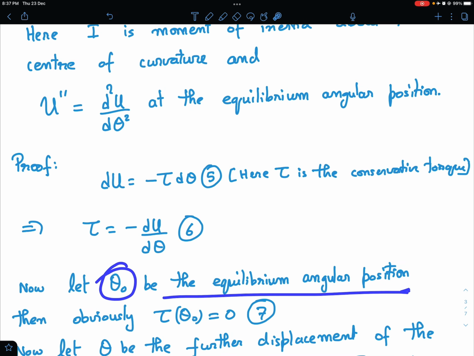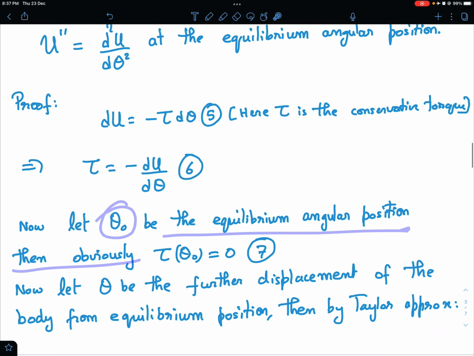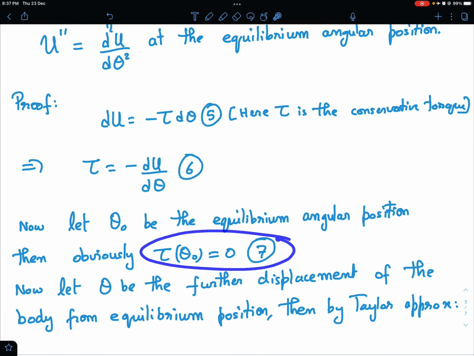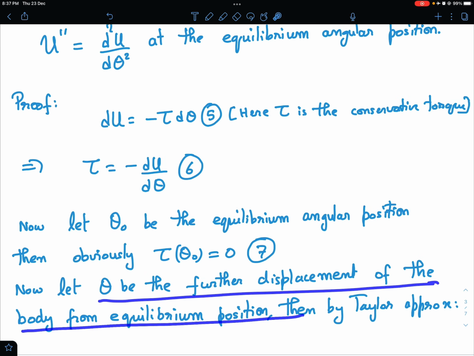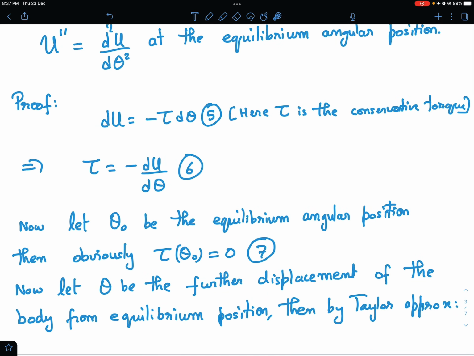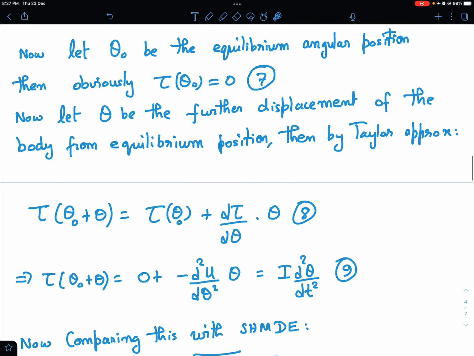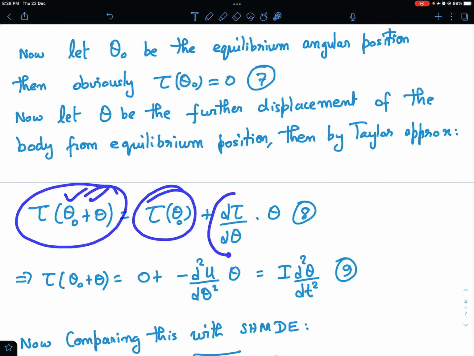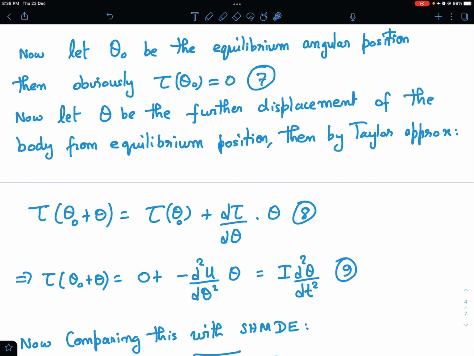Okay. Now let's say theta naught is the equilibrium angular position, then obviously in the equilibrium position the torque has to be 0, so tau of theta naught is 0. And now let theta be the further angular displacement of the body from the equilibrium position. So from the equilibrium position theta naught I am taking it a little bit ahead by another amount theta. Then what is the change in the torque? I can use Taylor approximation. According to Taylor approximation, torque at theta naught plus theta is nothing but torque at theta naught plus d tau by d theta into theta, where theta is the additional angular displacement.